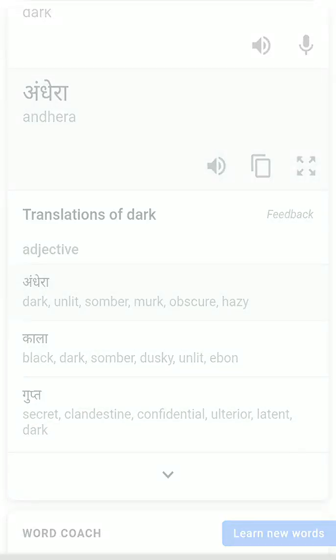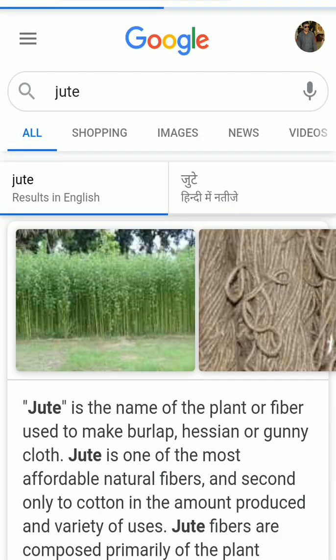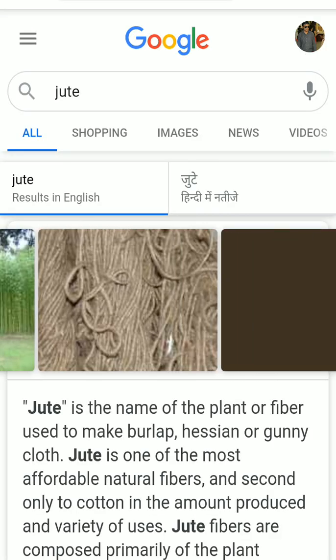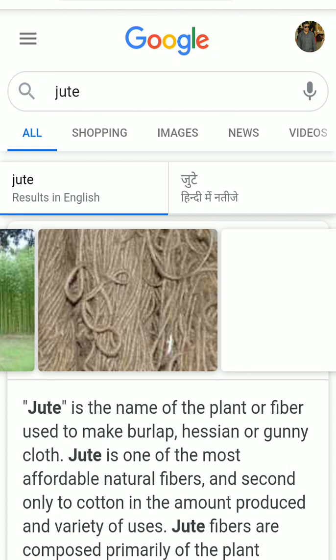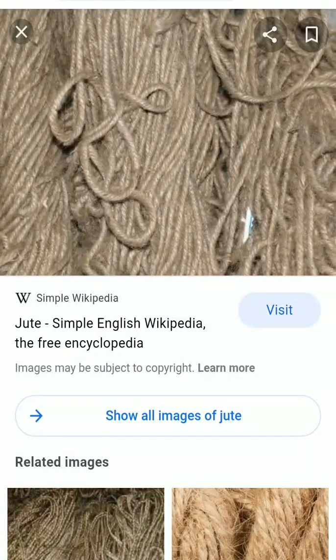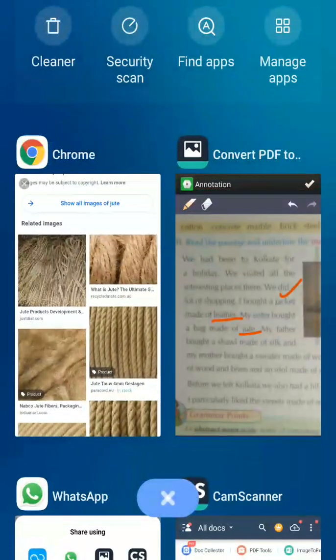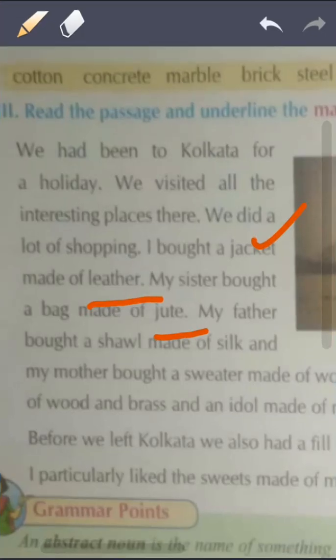Okay, if you don't know, let me search jute for you. This is called jute. You have seen bag of jute. Okay, this is called jute. You can see that they are called jute. It is famous. It is used to tie. It is used to make bag.